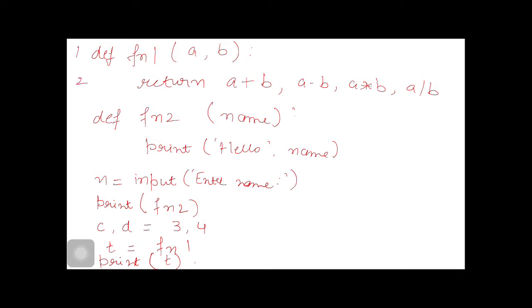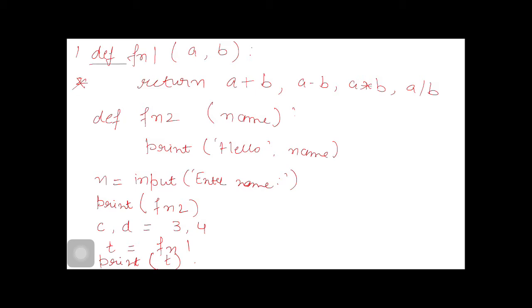Suppose this is line number 1, line number 2. Sorry, this is not line number 2. My numbering represents the flow of execution. Firstly, the first line will be executed.